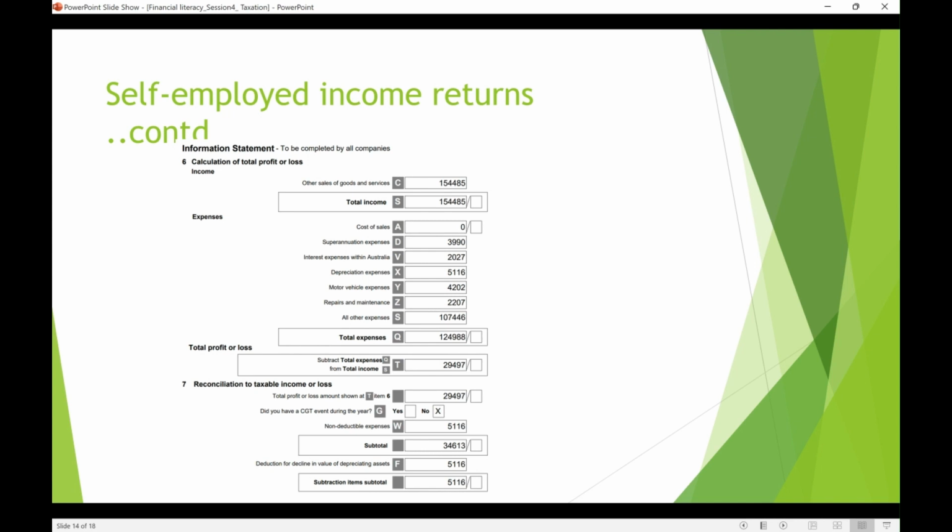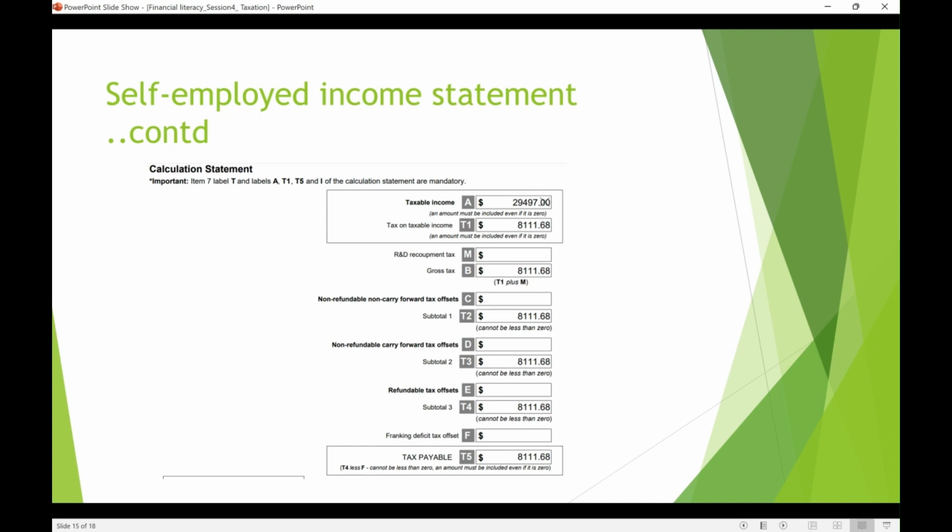And then the total taxable amount is 29,497. So he is going to pay tax on 29,497. That's the income he actually generated for the year. The tax payable on that is 8,311, those are the figures. So that is nearly 25%, something around that, approximately. That's how much tax he paid.